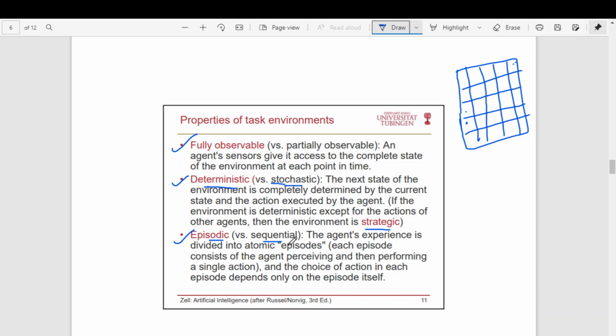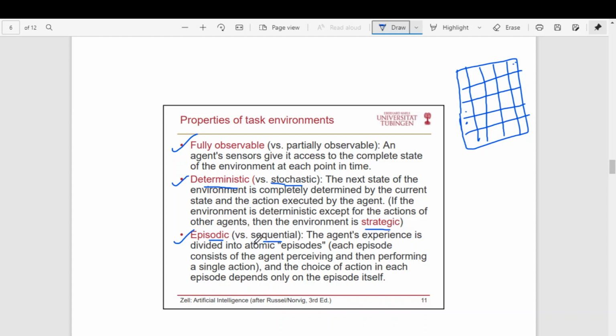For example, we have discussed the vacuum cleaner agent. So the vacuum cleaner is an episodic environment, because the next action the agent is going to take depends only on the current state. It does not depend on any of the previous states. Currently, if A is clean, suck it. If A is dirty, move right. So it depends only on the current state. Based on the current state only the agent makes a decision. Such environments are called episodic environments.